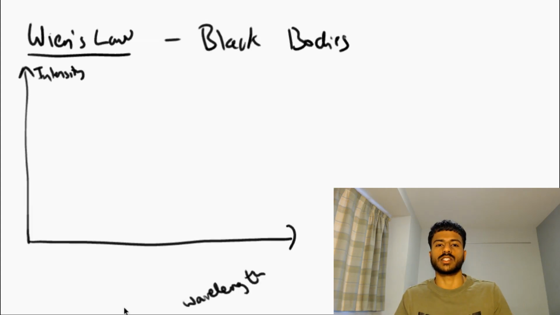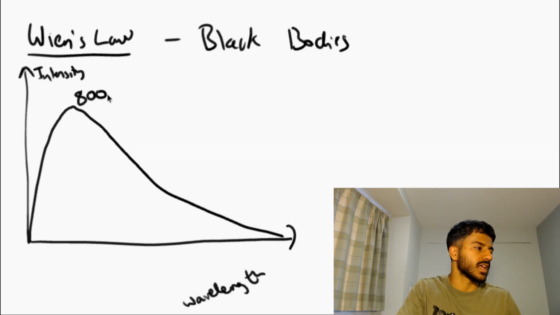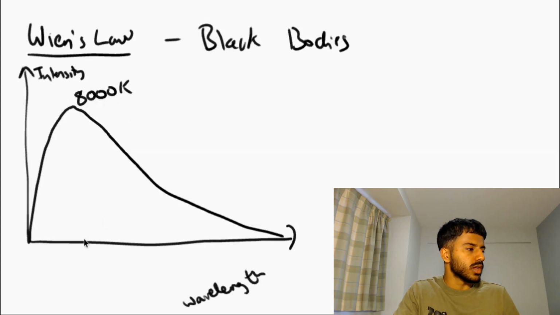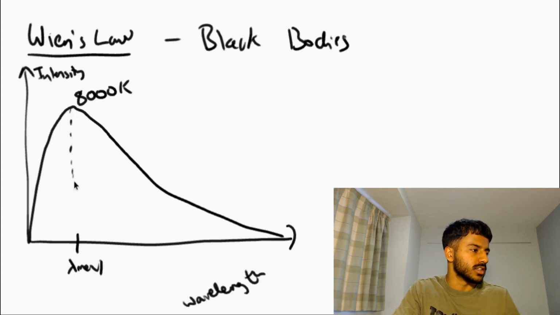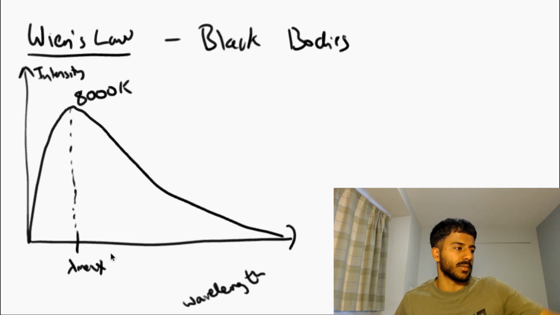Now every star emits a different amount of each wavelength, and he found out that the amount of each wavelength that they emit is dependent on the temperature. So let's say this star had some random temperature value of, let's say, 8,000 Kelvin. We're going to call this value here lambda max, and lambda max is where there is most emission of that wavelength. The intensity at that specific wavelength for that star is maximum. So that's this lambda max value.